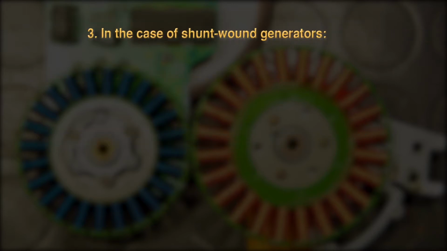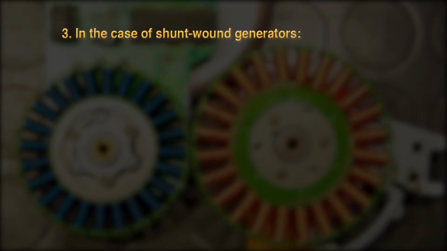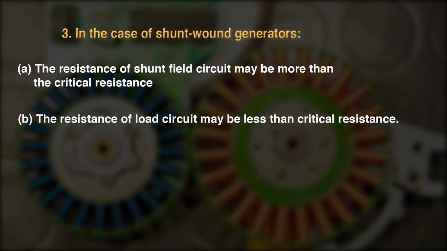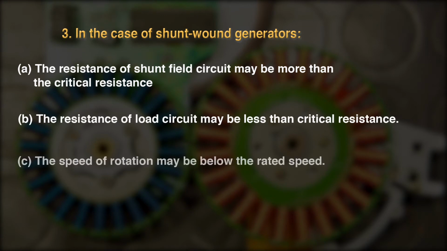Third reason, in case of shunt wound generator, the other causes may be: first, the resistance of the shunt field circuit may be more than critical resistance. Second, the resistance of the load circuit may be less than critical resistance. Third, the speed of rotation may be below the rated speed.